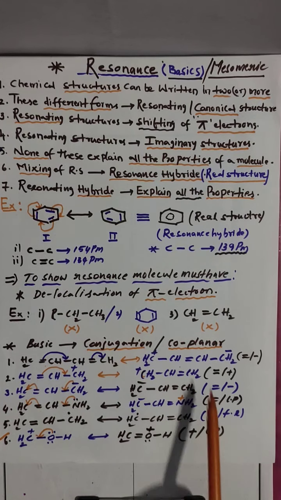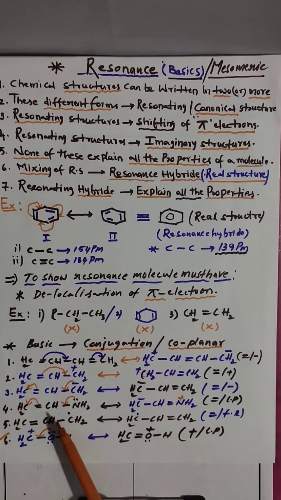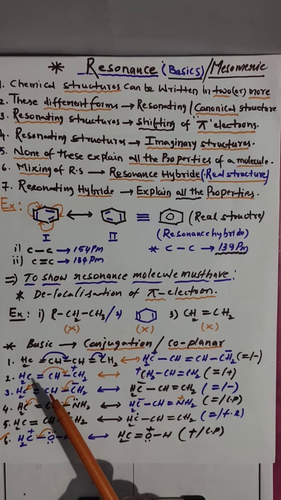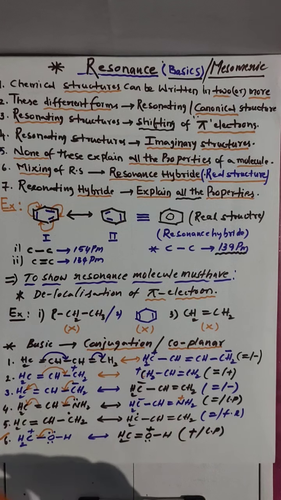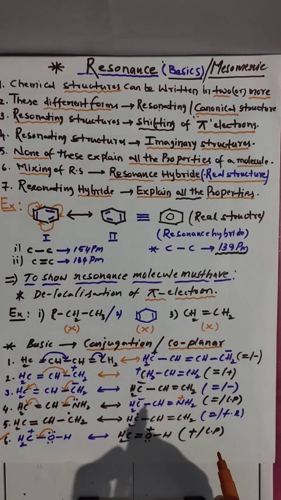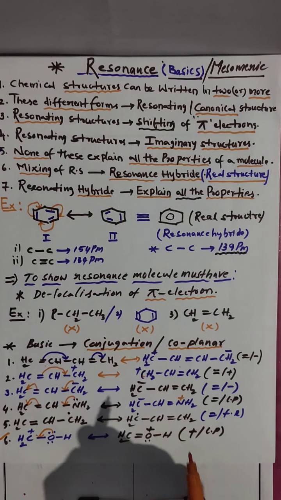If you know all these and how to shift, then you can easily go for resonating structures. And in the next class, I will explain how to draw the structures, its applications, and where we use resonance, its stability, all the things.